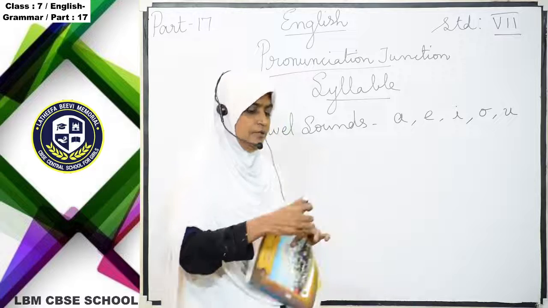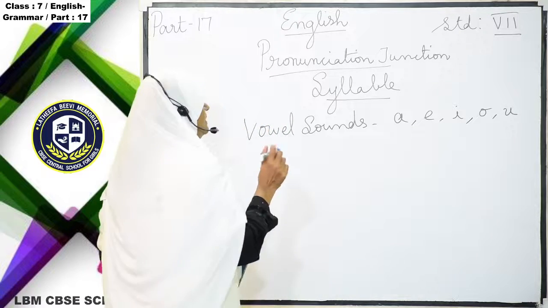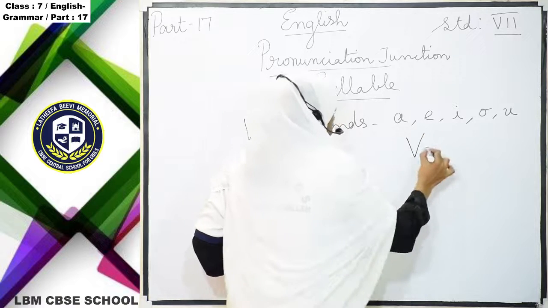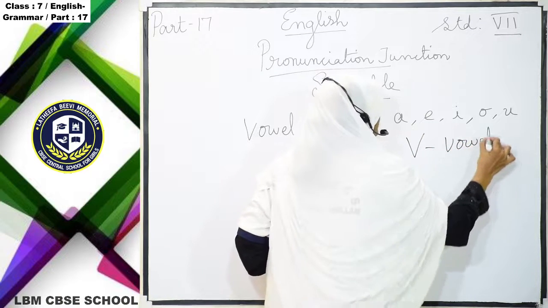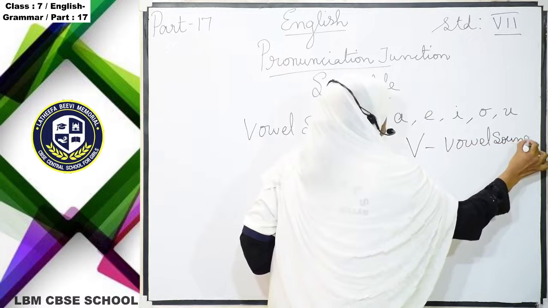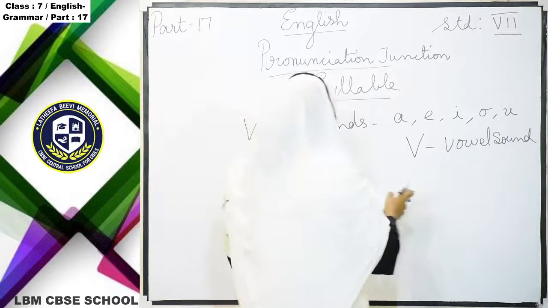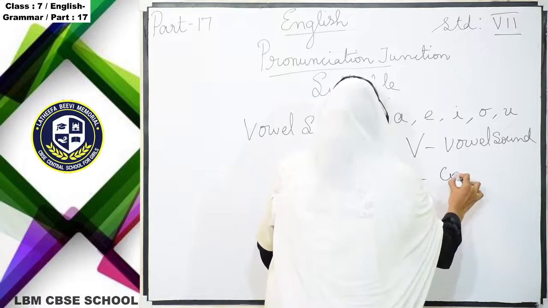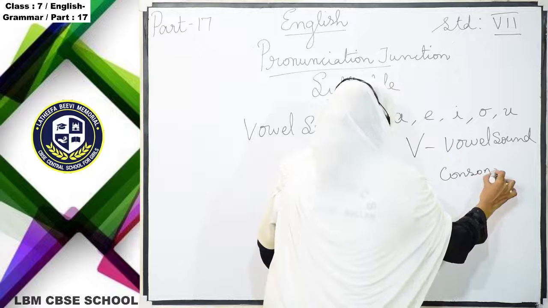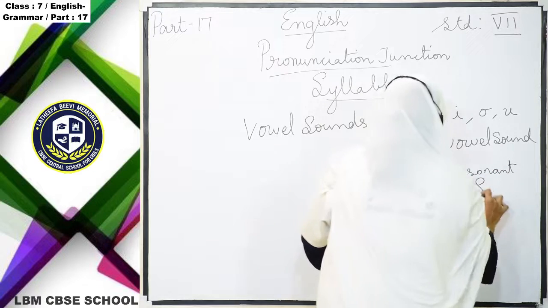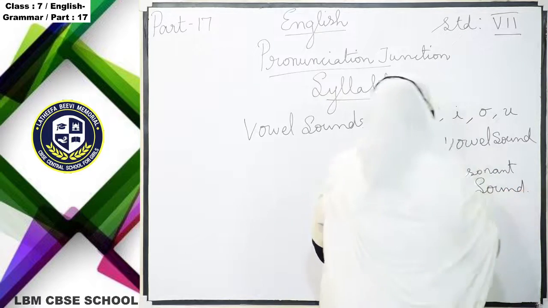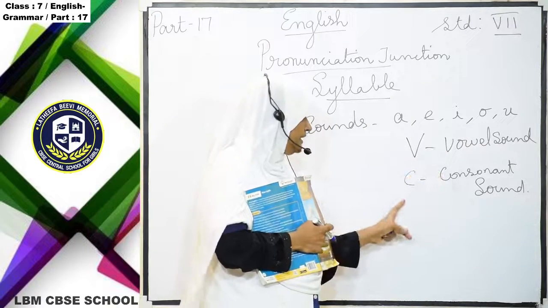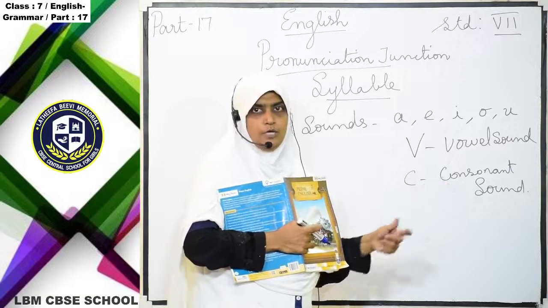When a vowel sound comes, you put V for vowel sound, and C for consonant sound. We have to put this structure. V for vowel sound, C for consonant sound.